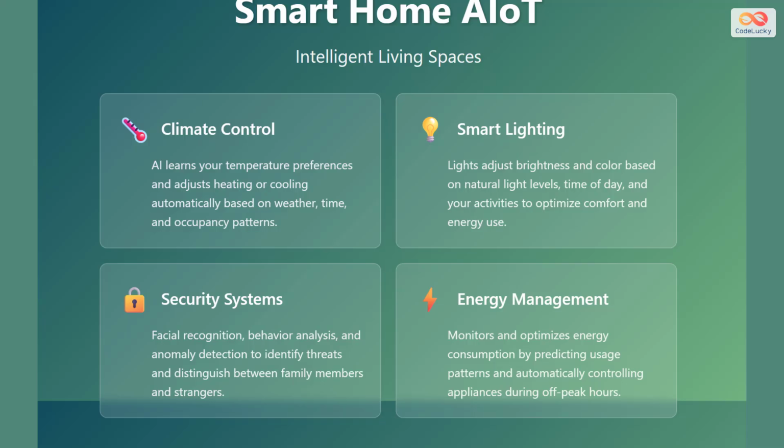Smart homes represent one of the most accessible AIoT applications. Climate control systems use AI to learn your temperature preferences and automatically adjust heating or cooling based on weather patterns, time of day, and occupancy. Smart lighting adjusts brightness and color temperature based on natural light availability, circadian rhythms, and your current activities to optimize both comfort and energy efficiency.